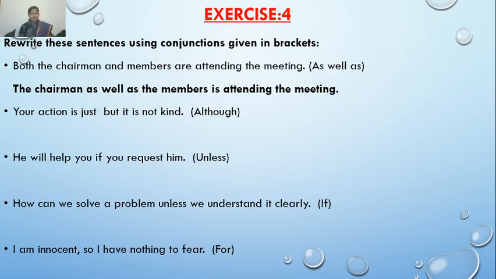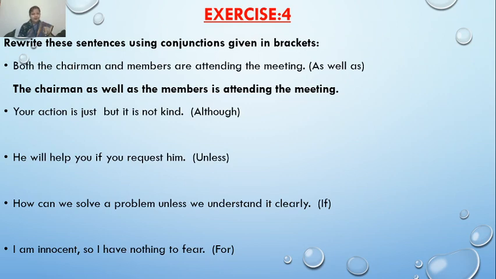We know that in a sentence using as well as, we take the first subject for the verb. That's why is is used. Clear? Now come to the second sentence. Your action is just, but it is not kind. What is the conjunction in this?